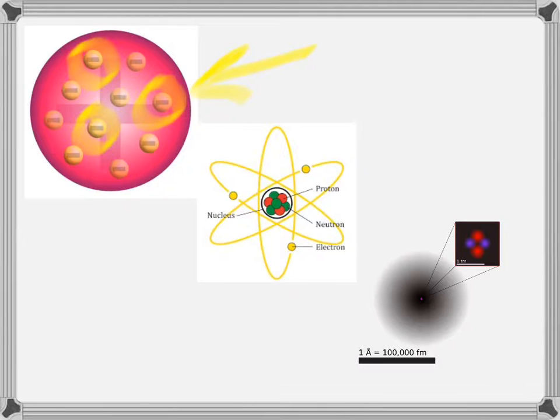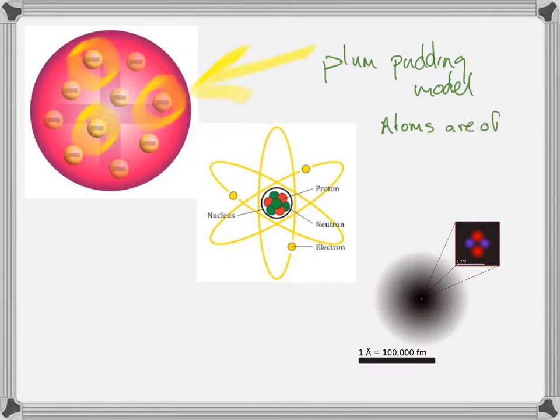Plum pudding was a standard dessert that people ate at the end of the 1800s. I don't know if you've ever had a plum pudding, but it's like a blueberry pie or something like that. So this is the plum pudding model. The details of the plum pudding model are that J.J. Thomson understood that there was more than one electron in an atom, but it was definitely understood at the time that atoms were generally neutral. They weren't always neutral, but atoms are often neutral.